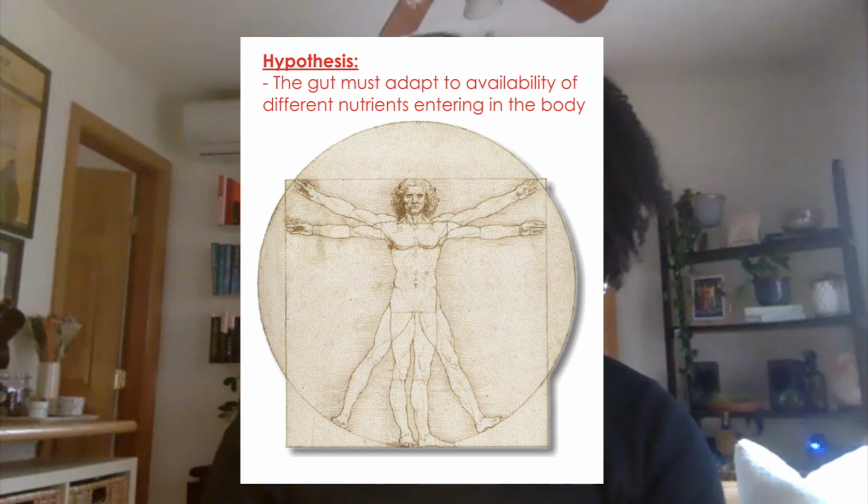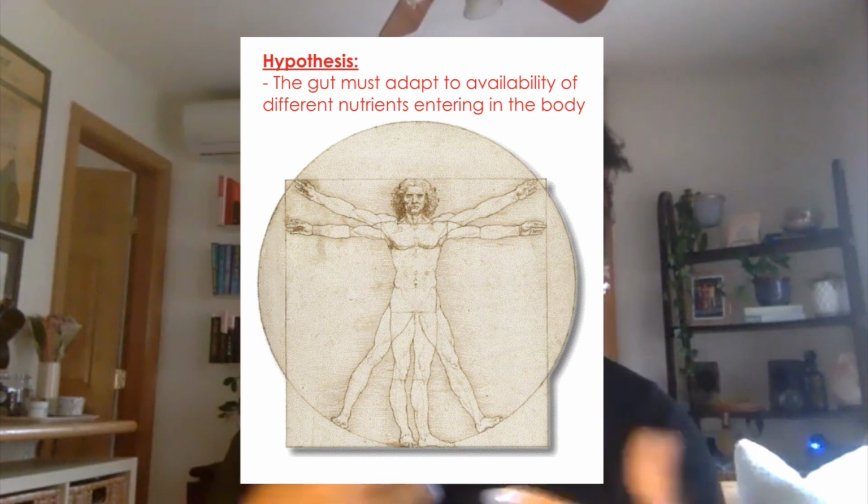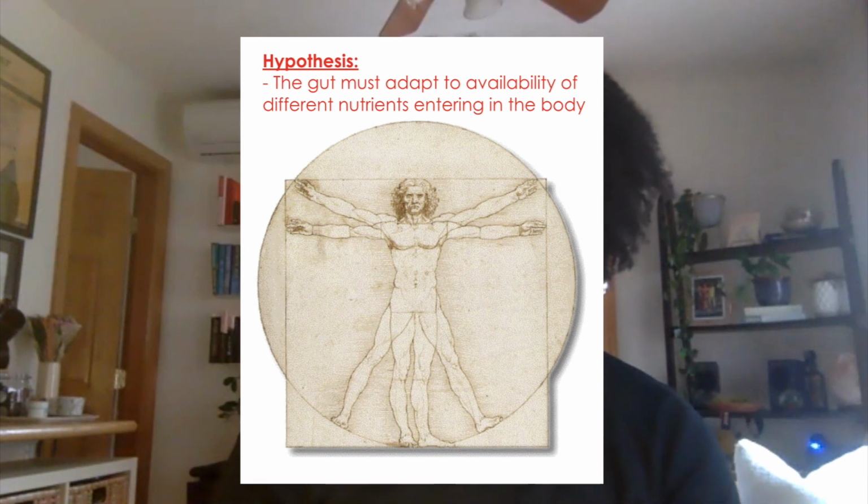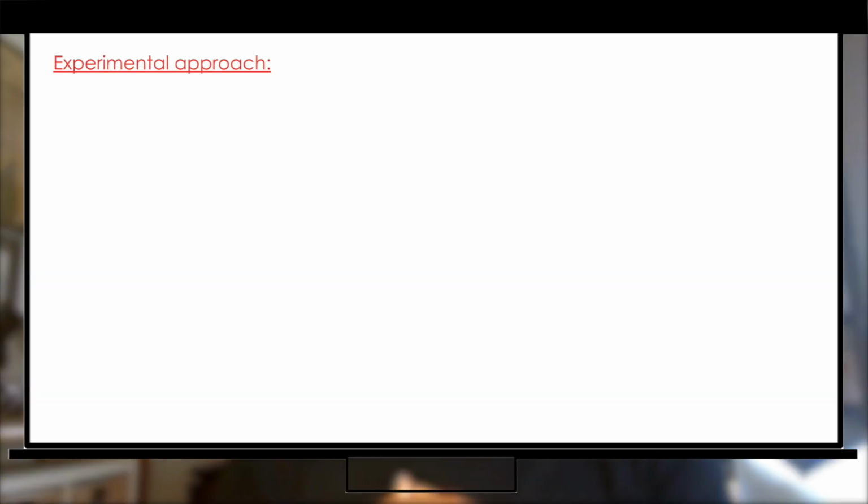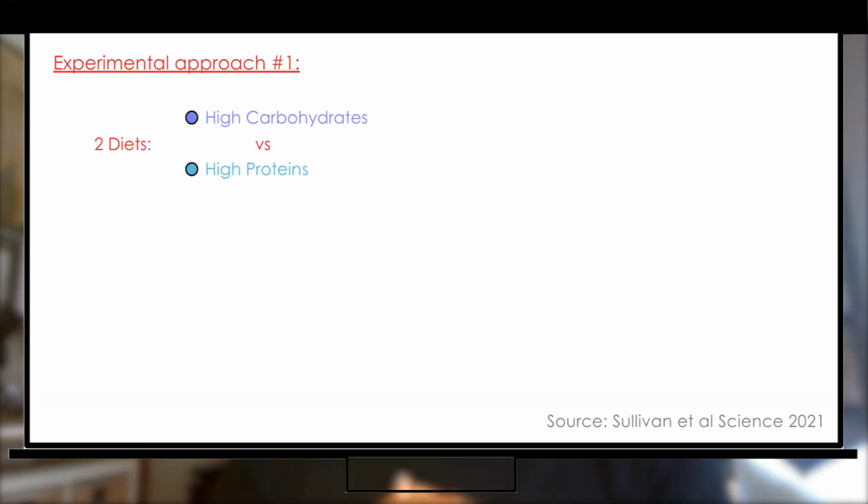Now, these specialists have evolved fixed adaptations in the organization of their GI tract that allow them to efficiently extract nutrients from their restricted diets. But for generalists, we hypothesize that the gut must dynamically adapt to the availability of different nutrients that they consume. So to study this question, we designed two diets that differed only in the ratio of protein to carbohydrates, and we fed these to mice for 5 days.